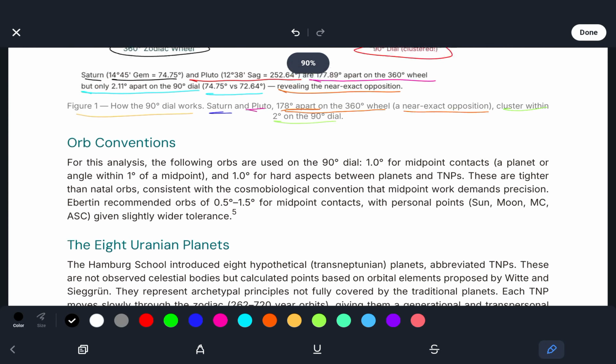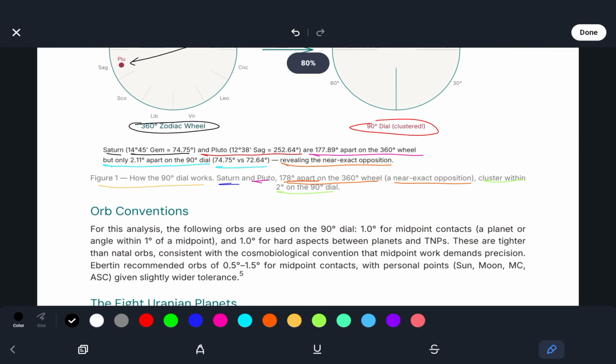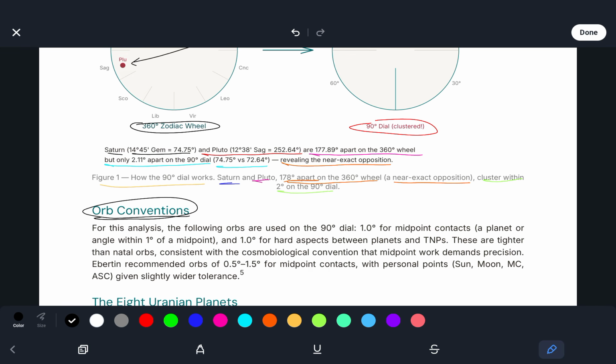So let's talk about orb conventions. For this analysis, the following orbs are used on the 90-degree dial: 1.0 degrees for midpoint contacts, planet or angle within 1 degree of a midpoint, and 1.0 degrees for hard aspects between planets and TNPs. These are tighter than natal orbs, consistent with the cosmobiological convention that midpoint work demands precision. Ebertin recommended orbs of 0.5 degrees through 1.5 degrees for midpoint contacts, with personal points Sun, Moon, Midheaven, Ascendant given slightly wider tolerance.